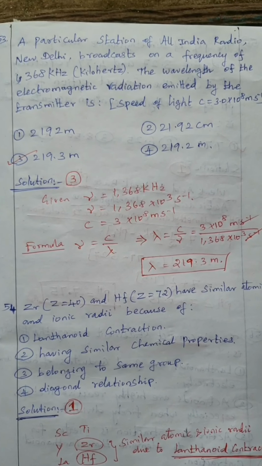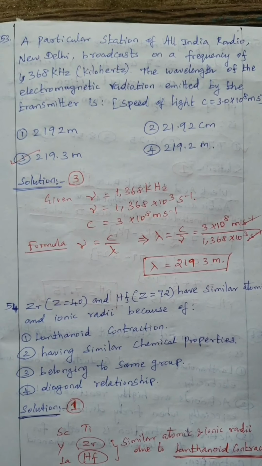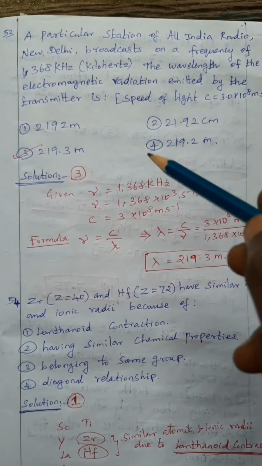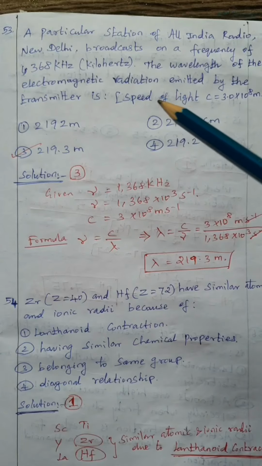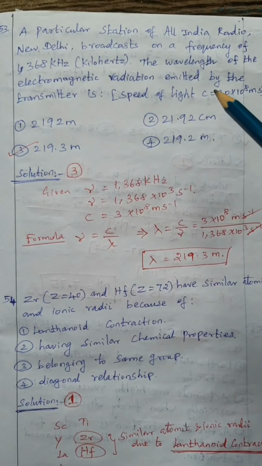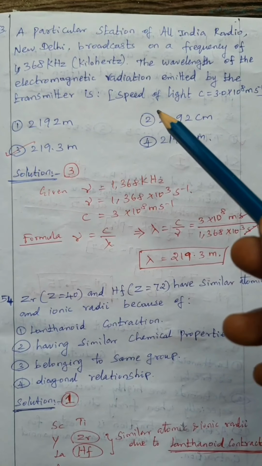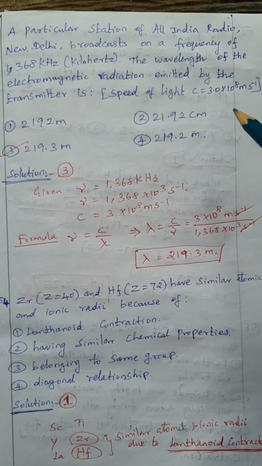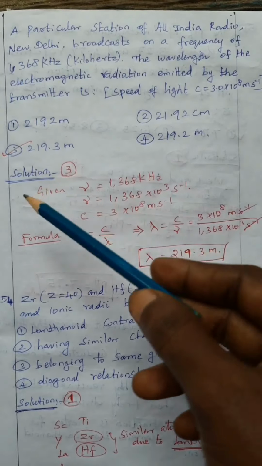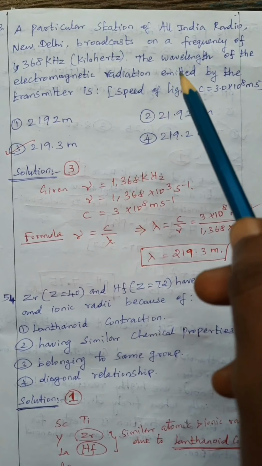Question number 53. Particular stations of All India Radio, New Delhi, broadcast on a frequency of 1368 kilohertz. The wavelength of the electromagnetic radiations emitted by the transmitter is, the speed of light given கொடுத்தாச்சு, 3.0 into 10 to the power 8 meter per second. So கேட்டிருக்கிறது wavelength.